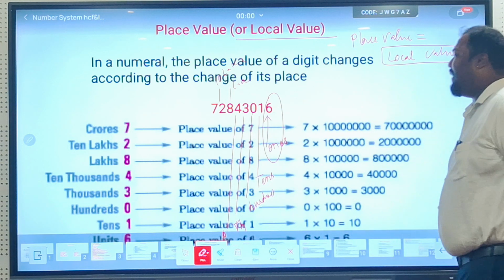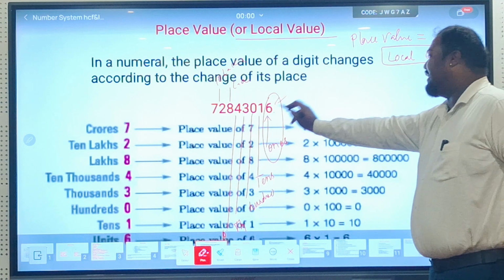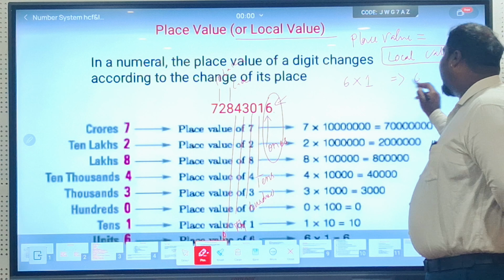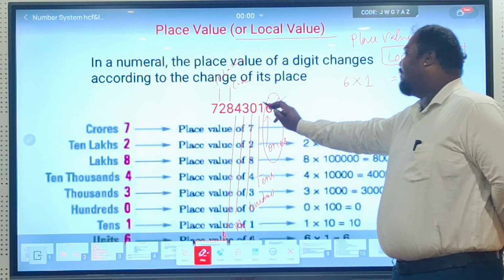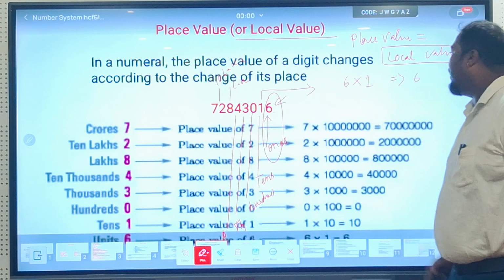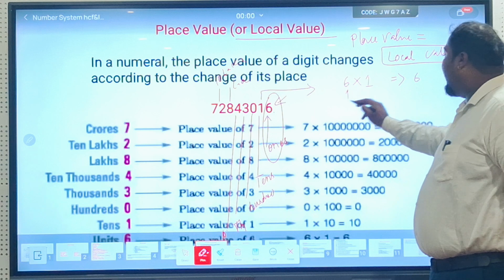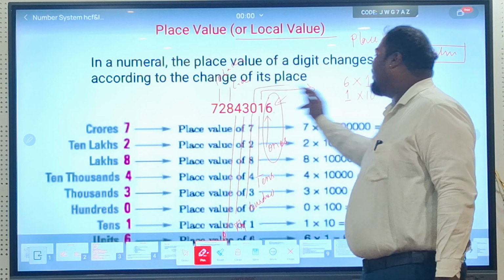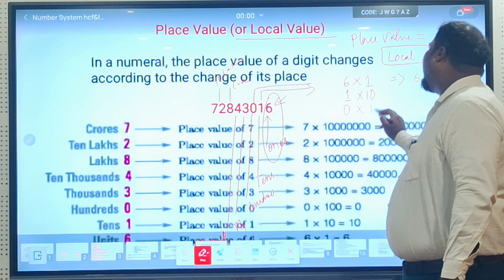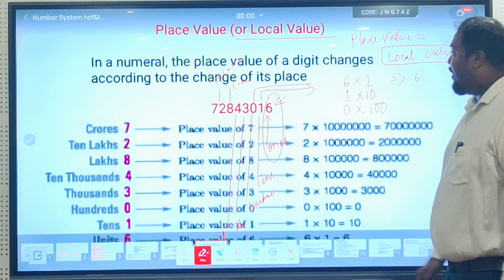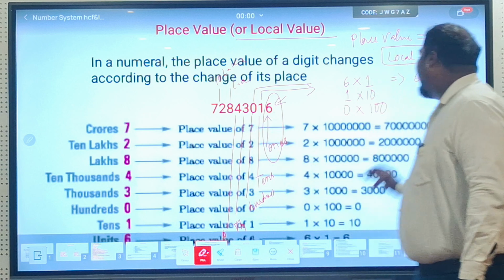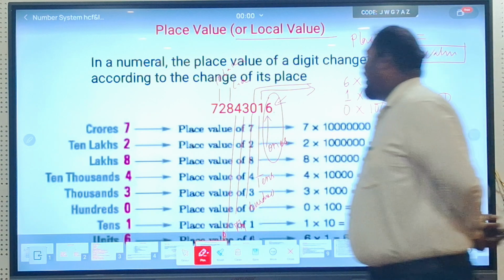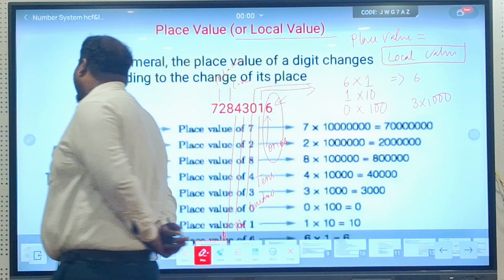If I say what is the place value of this 6, you will say 6 into 1, that is 6. Now if I say what is the place value of this 1, you will say 1 into 10. If I say, what is the place value of 0? You will say 0 into 100. And if I say, what is the place value of 3? You will say 3 into 1000. This is how we understand place value.